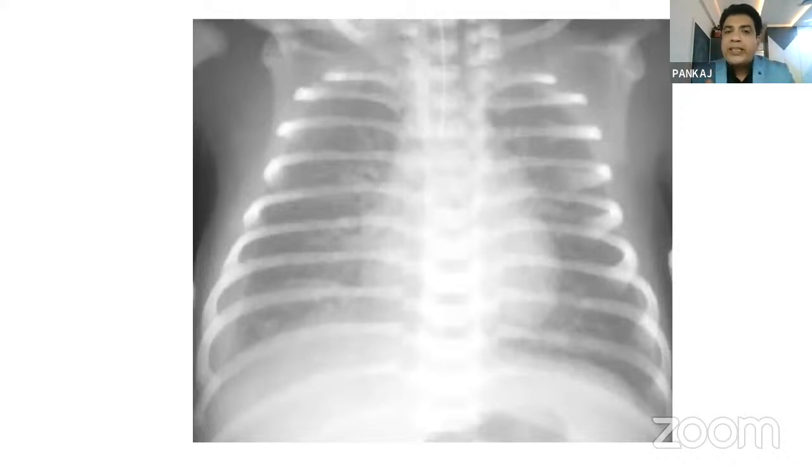But if such an X-ray is present in a term baby, please keep in mind it is nothing but an obstructed TAPVC. So whenever you see this X-ray in a term or near term child not maintaining saturation, at such a time please do a 2D echocardiography to check whether it is a TAPVC. We need to rule it out for this X-ray.